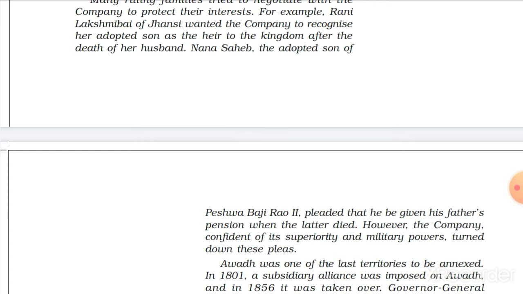Peshwa Bajirao II's adopted son Nana Sahib also told the Britishers that they couldn't take his father's land from him, because he was the successor and he owned that land. But the Britishers were not agreeing to this, so these clashes were going on.